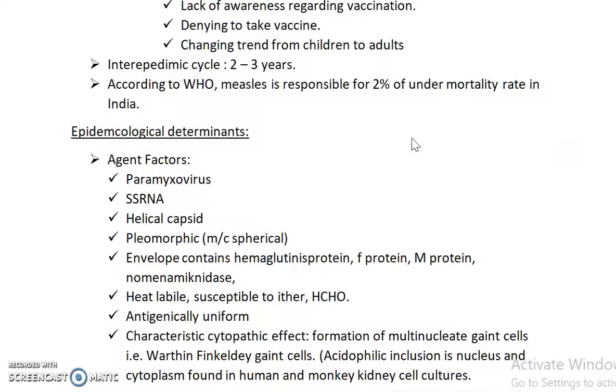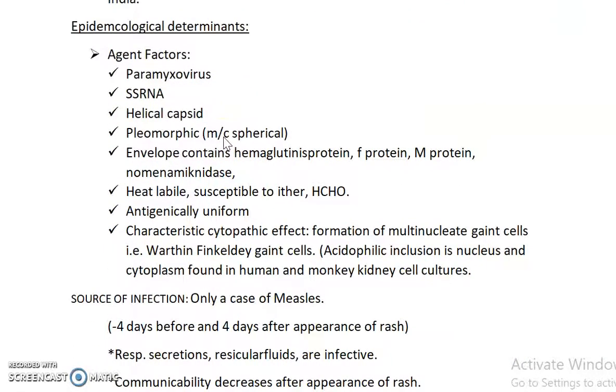According to WHO, measles is responsible for 2% of under 5 mortality rate in India. Okay, it's a major chunk. Next, epidemiological determinants. Under epidemiological determinants, we discuss the agent factors, host factors, and environment factors. The proforma for any disease is the same.